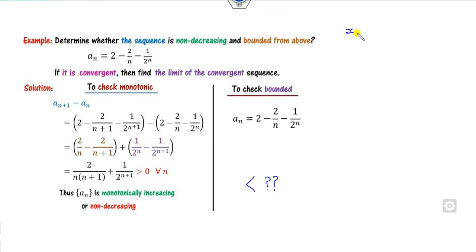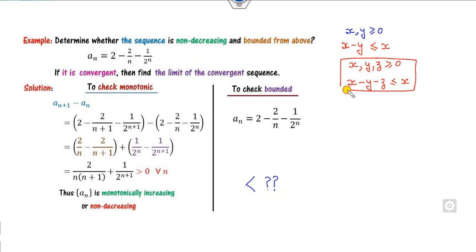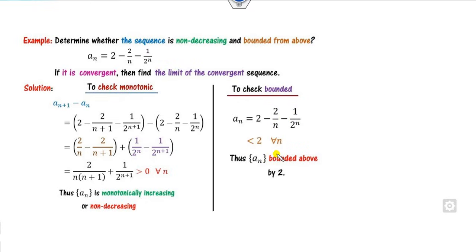Again, I use the same trick for you: if x and y are positive numbers, x minus y will be less than x. Now in this case, there are three numbers x, y, z. So you can say x minus y minus z must be less than x. So make sure all these numbers are positive. You can see this is positive, this is always greater than 0, this is always greater than 0. Why? Because n is greater than or equal to 1. So you can say this number is less than 2. Hence it is bounded above by 2.